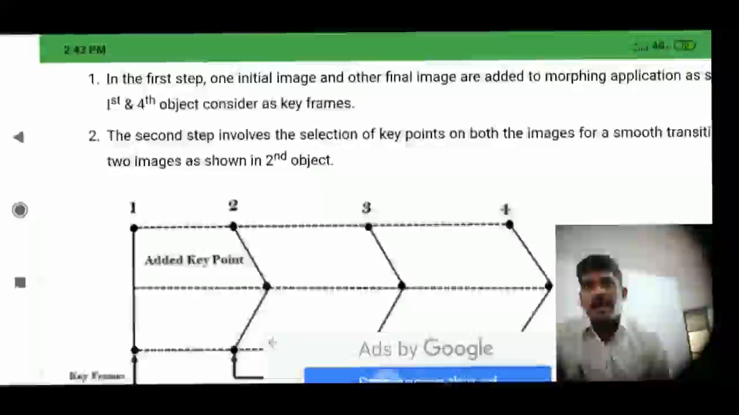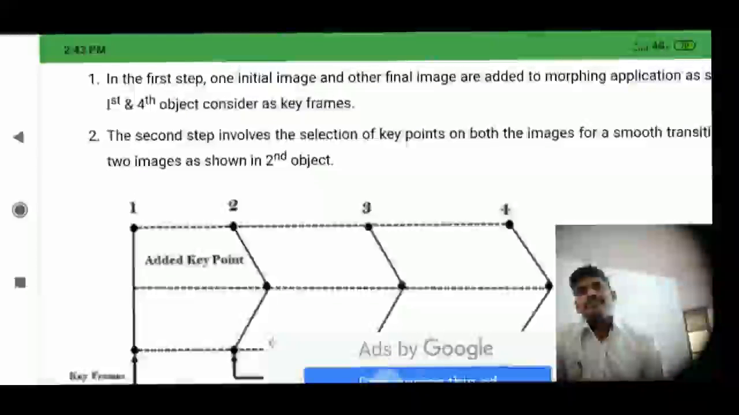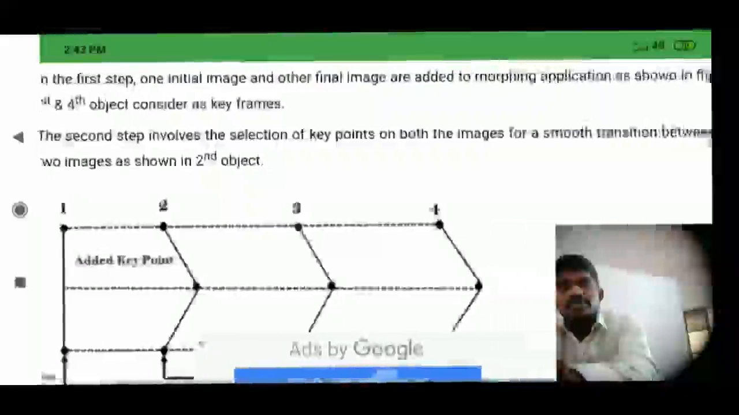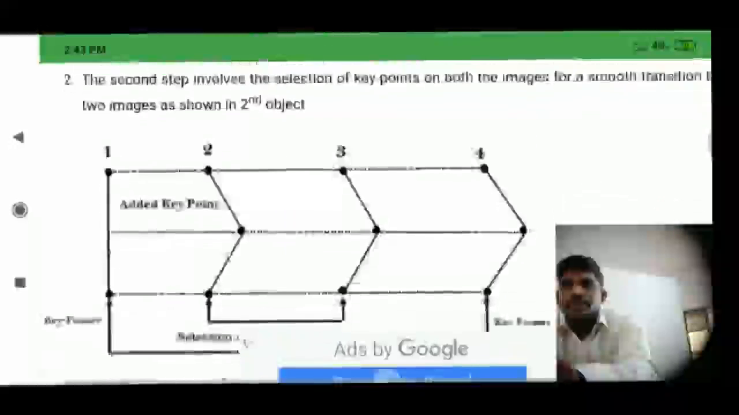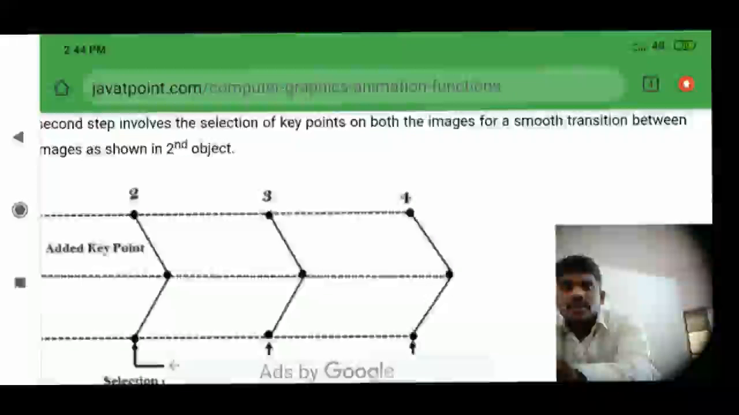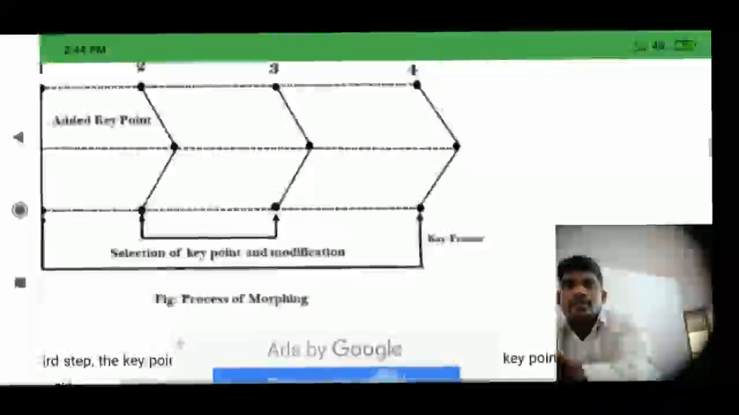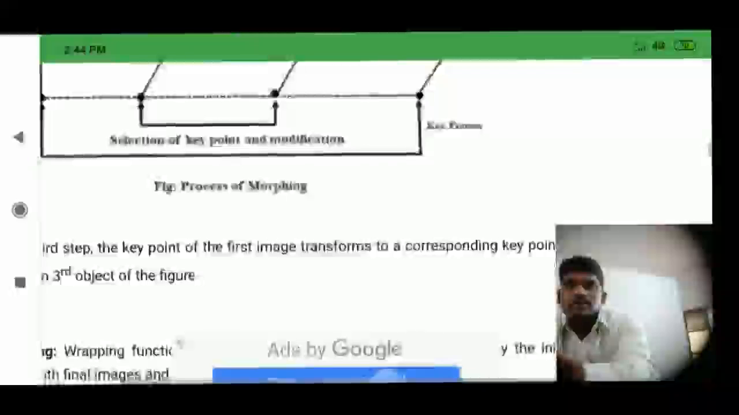In the first step, one initial image and another final image are added to the morphing application as the first and fourth objects, considered keyframes. The second step involves the selection of key points on both images for a smooth transition between the two images: add key points, selection of key points and modifications.